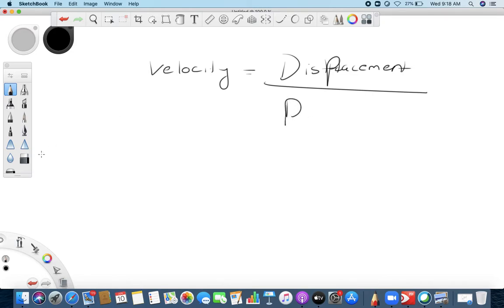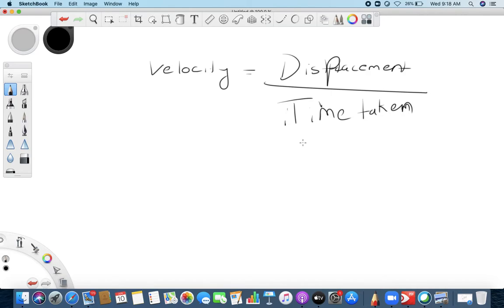Displacement is only one, it doesn't have a total displacement, right? So that is a small difference. Velocity is displacement upon time taken, and speed is distance upon time taken. So that is what you have to understand properly.